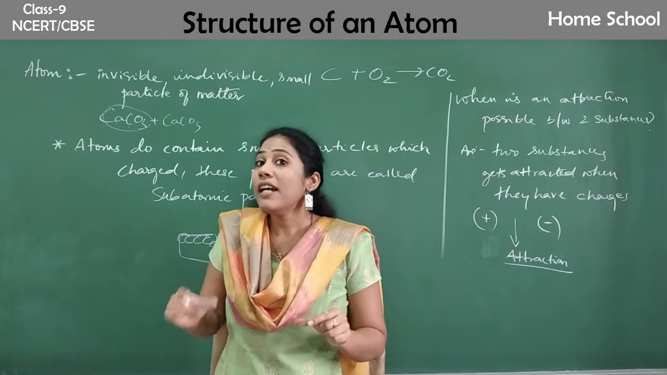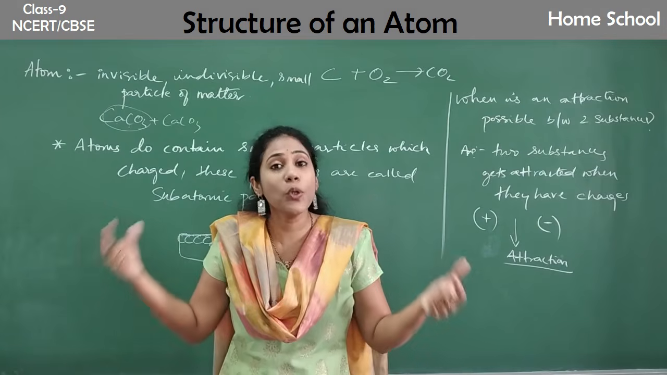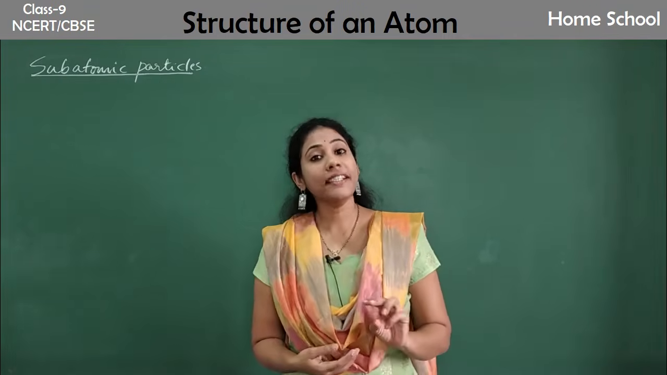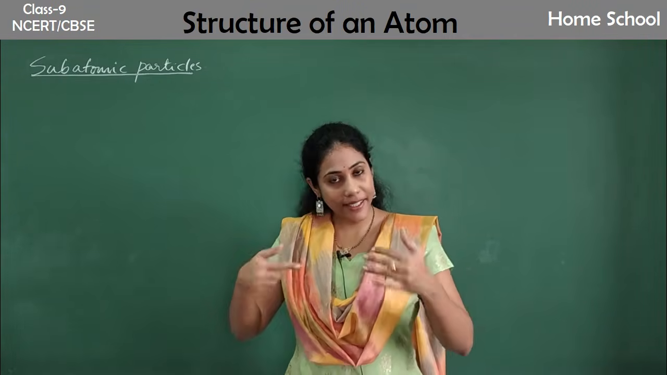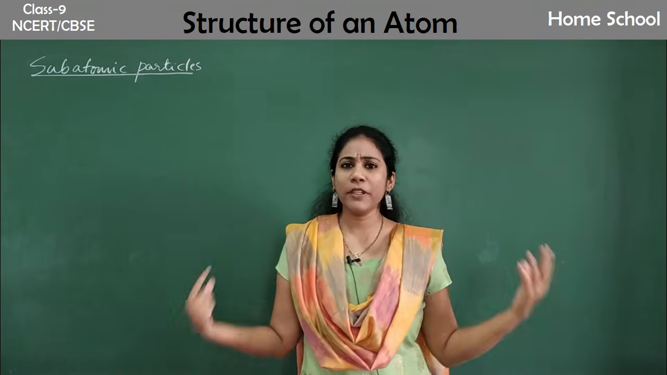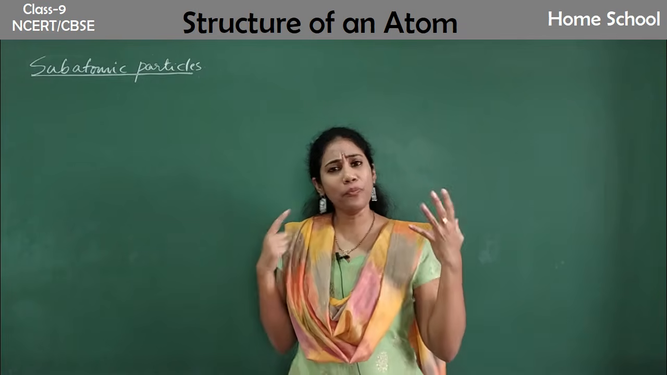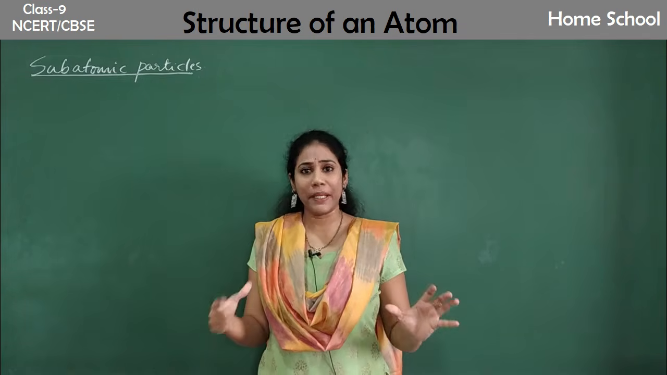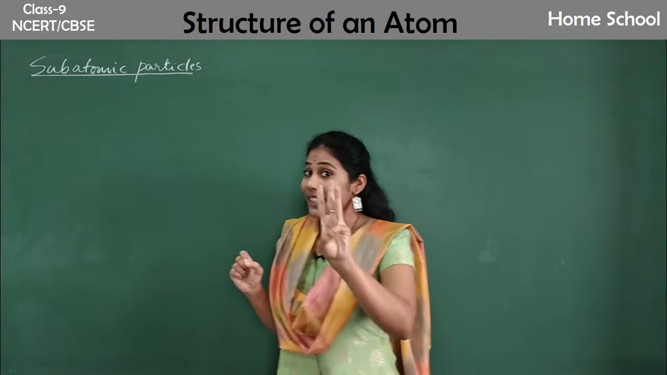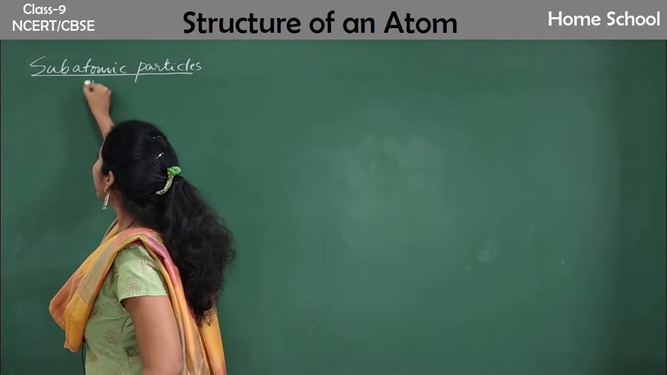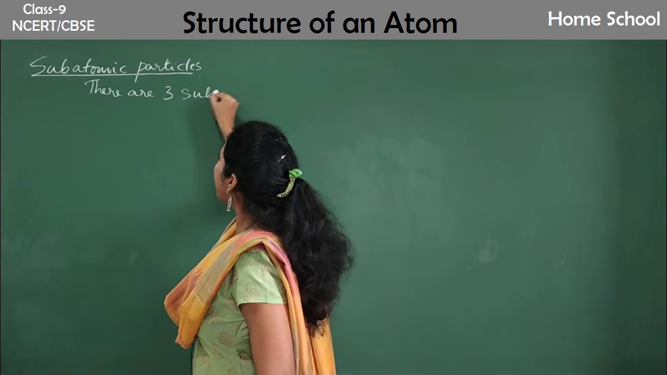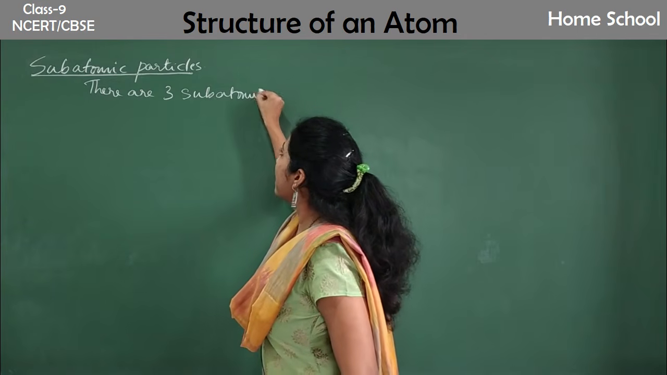Okay, so now let us learn what are those subatomic particles which are present in the atom. There are 3 subatomic particles inside the atom. Atom can be of any type. It may be a sodium atom, a calcium atom, a carbon atom, whatever element the atom may be. So every atom has how many subatomic particles? 3 subatomic particles.